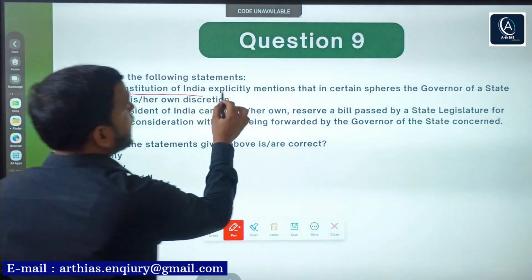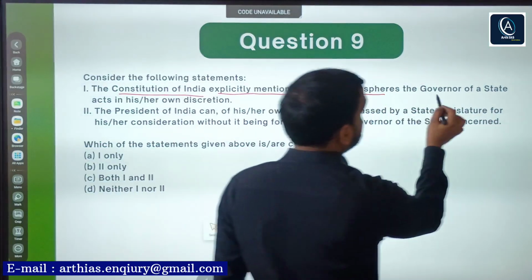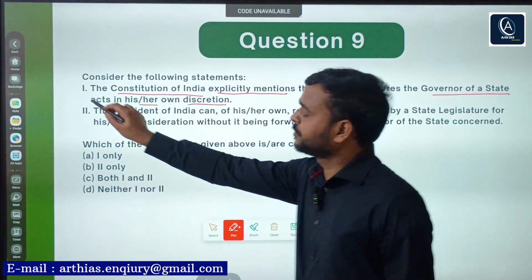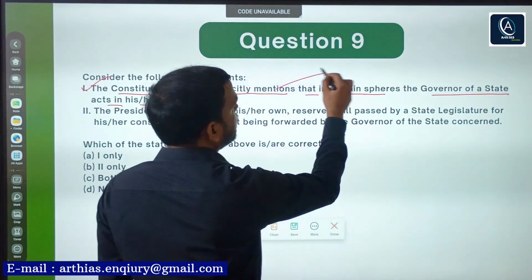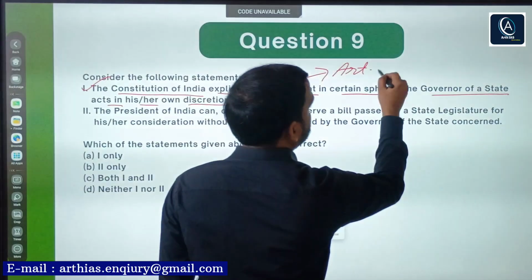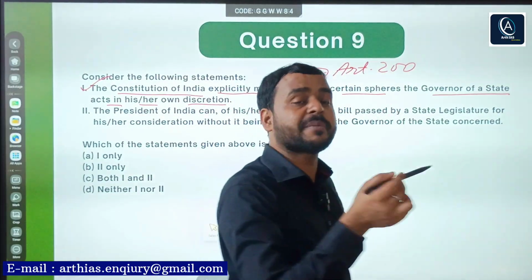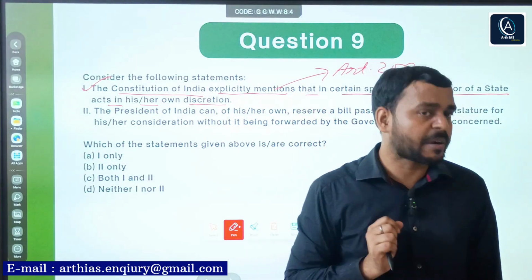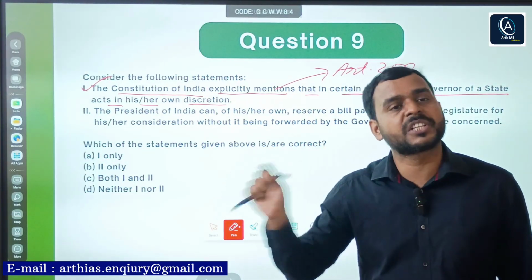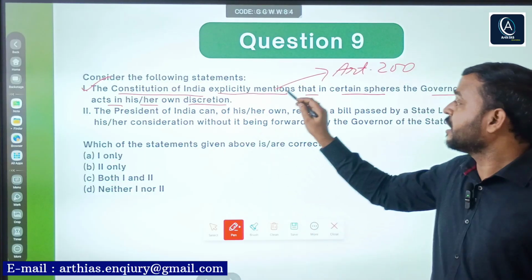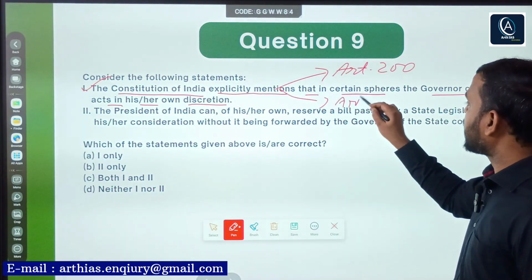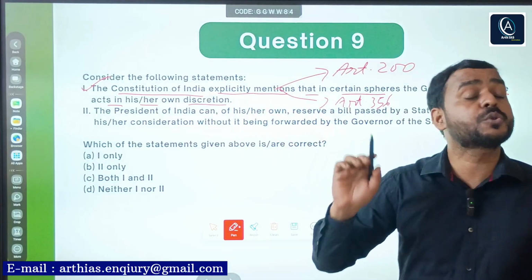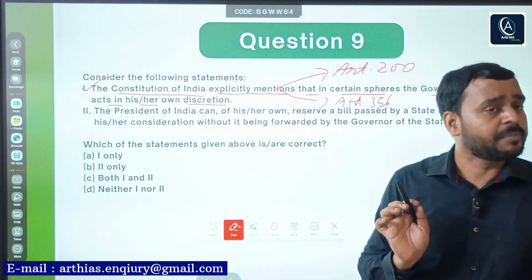The Constitution of India explicitly mentions that in certain sphere, the governor of a state acts in his or her own discretion. Obviously, for example, if it is related with Article 200, assent to the bill passed by state legislature, then the governor can use his or her own discretionary power to reserve the bill for the consideration of the President of India. Again, if it is related with Article 356, President's rule, again he can use his or her own discretionary power.